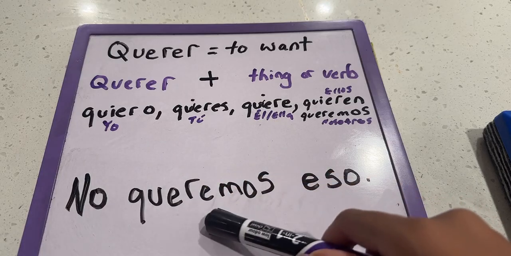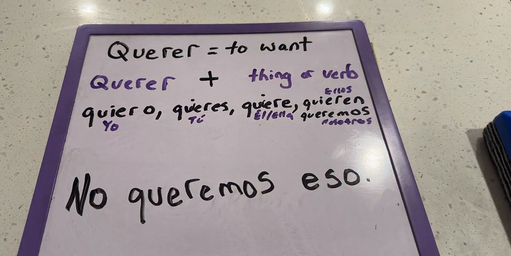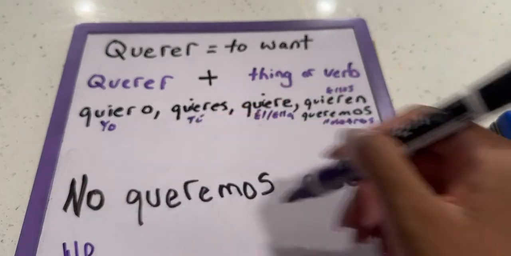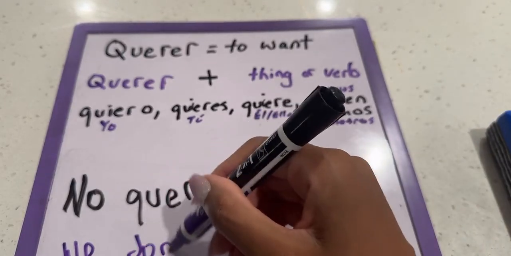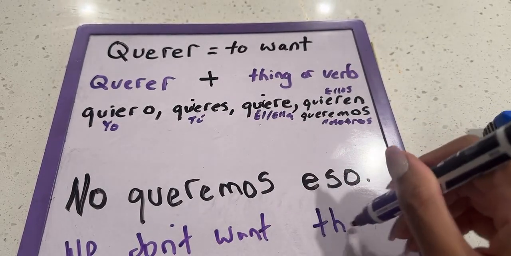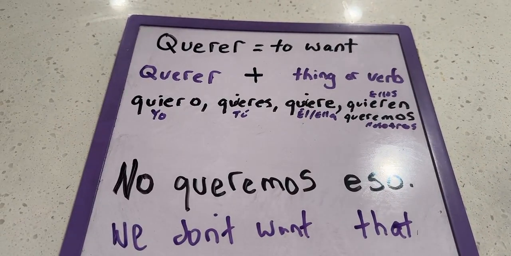And then the queremos, that is the we up here. And then eso just means that. So let's say you're at a restaurant, you're looking at the menu and you're like, no, we don't want that. So then it's no queremos esto. We don't want that. Yep, and it's pretty simple. All you have to do is follow our formula up here.